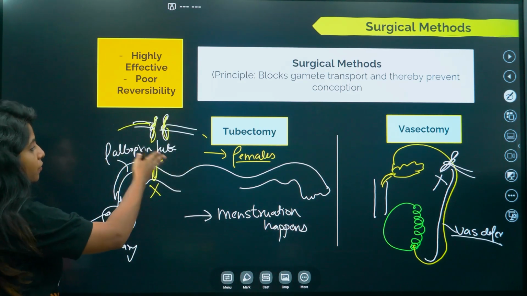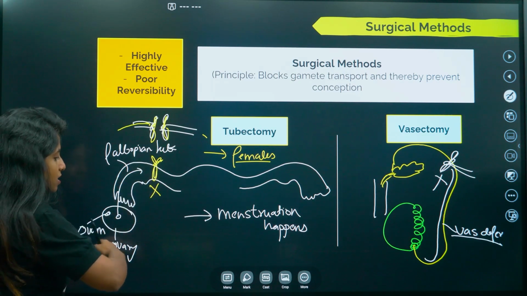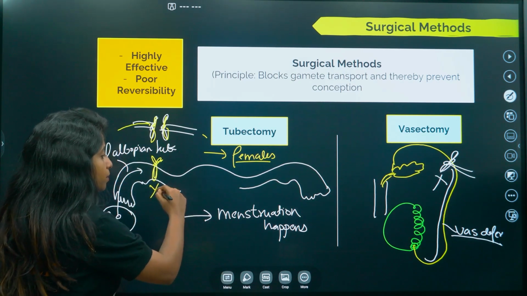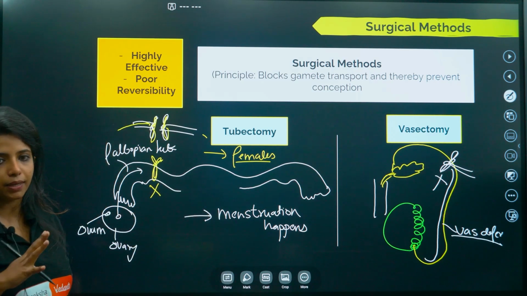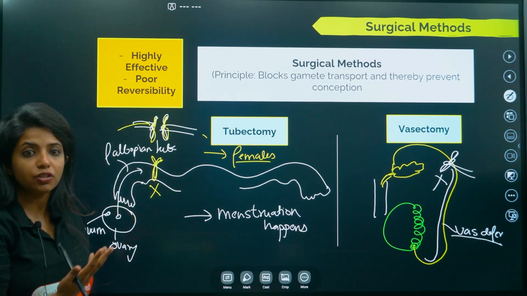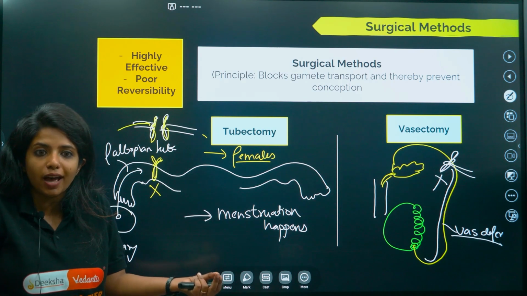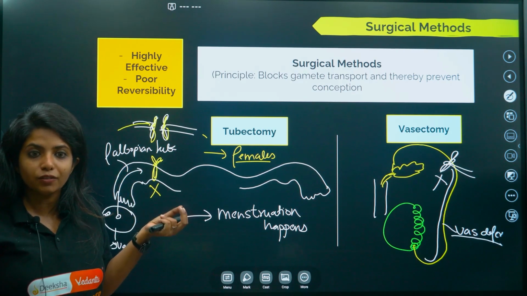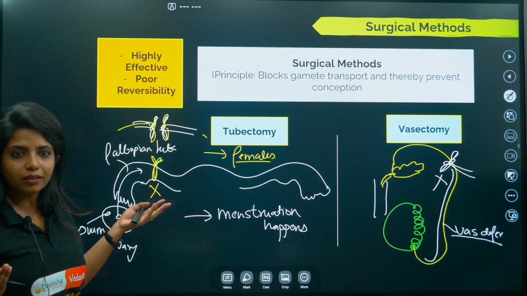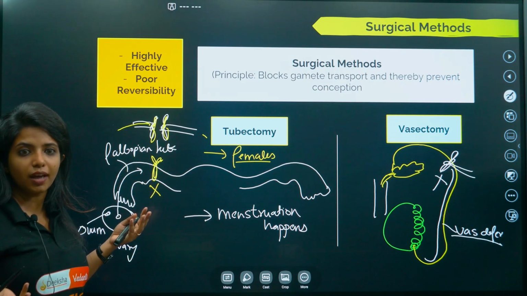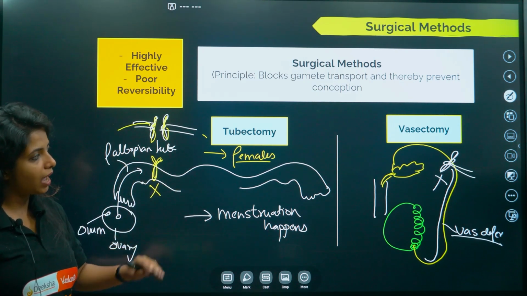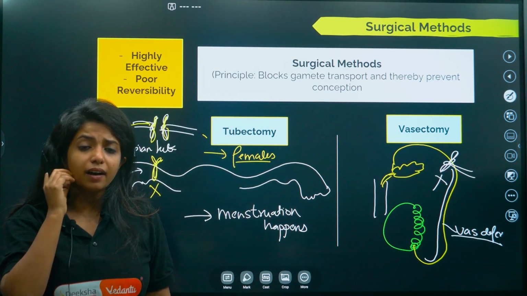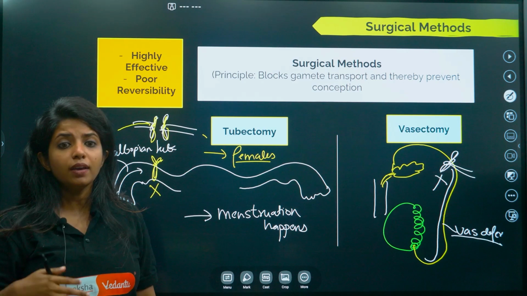You're just blocking the path, and rest everything, hormones, are still being produced. So obviously the endometrium will still be thickened and everything will still be happening. Just that fertilization does not happen. Just think that fertilization is not happening. At that point of time this ovum was also getting degenerated. That was the only difference. Still everything is being done just like when fertilization does not happen, right? So menstruation definitely happens.